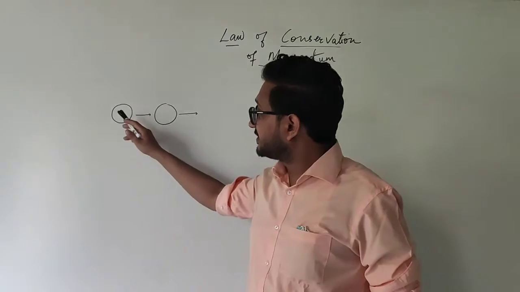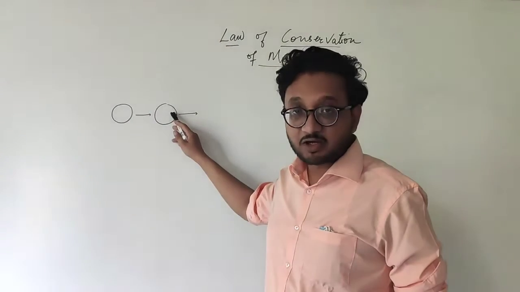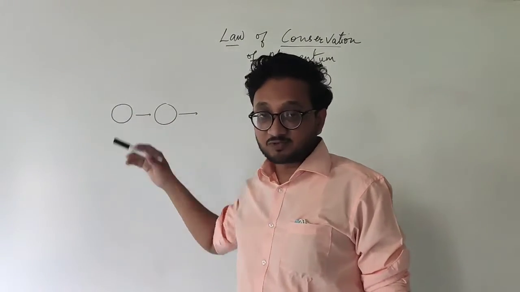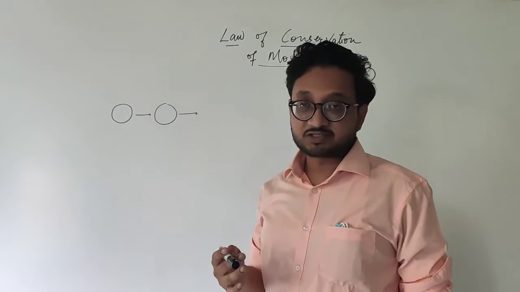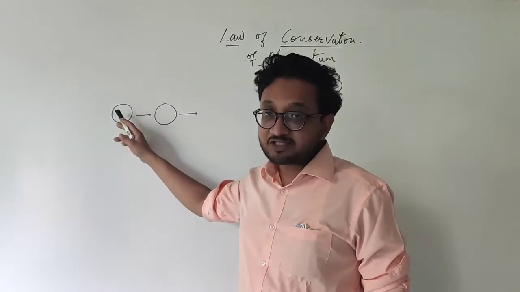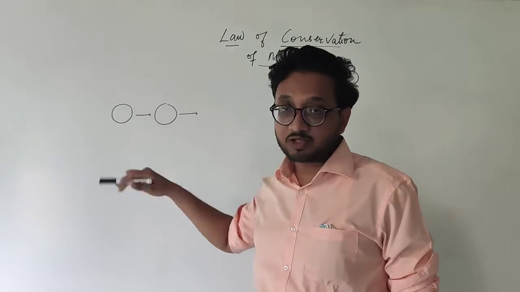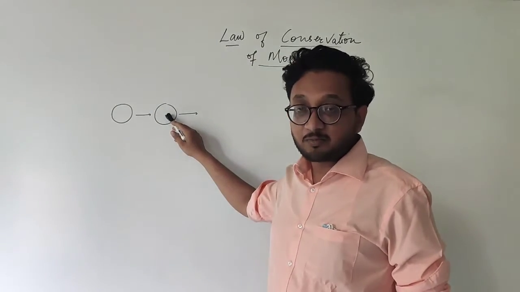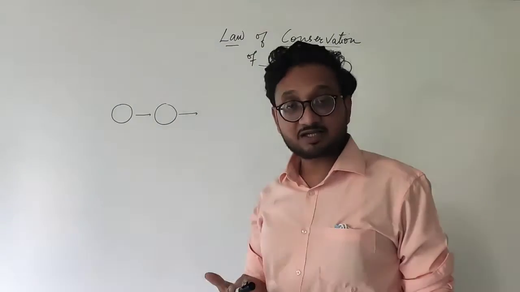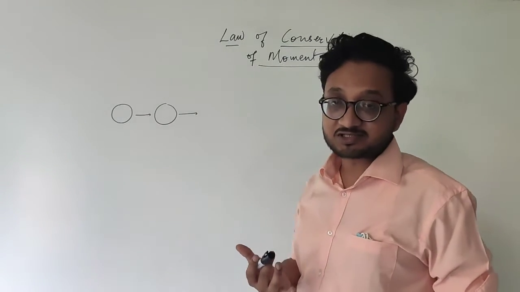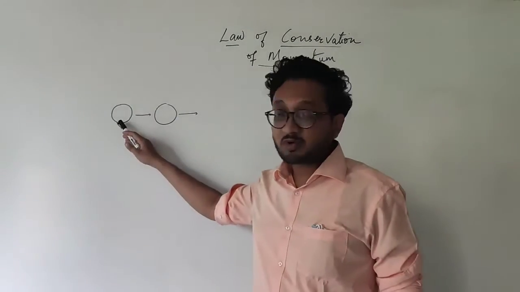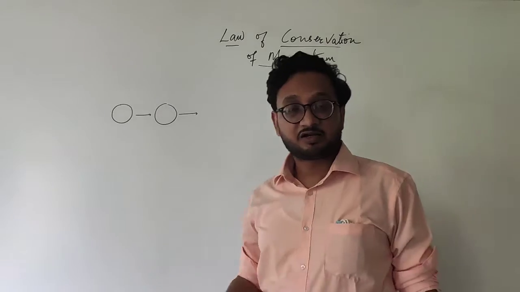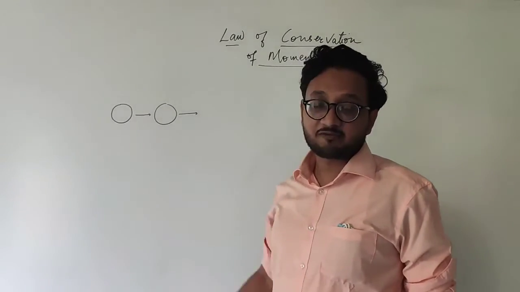Now their mass is the same, but when this object collides with this object, the velocity of this object increases and the velocity of this object decreases. We know that when the velocity changes, the momentum also changes. So whatever momentum this object had before is now going to change, and it is going to have a different one. Similarly, this was having a different momentum and now its velocity is increased, so once again its momentum is also changed. So the initial momentum for both of these objects has been changed to final momentum, because their momentums are different now.